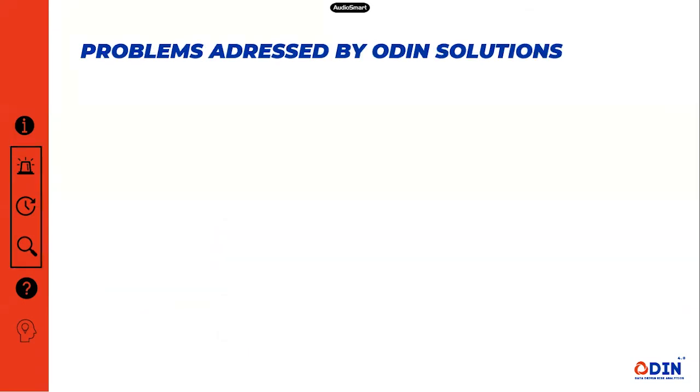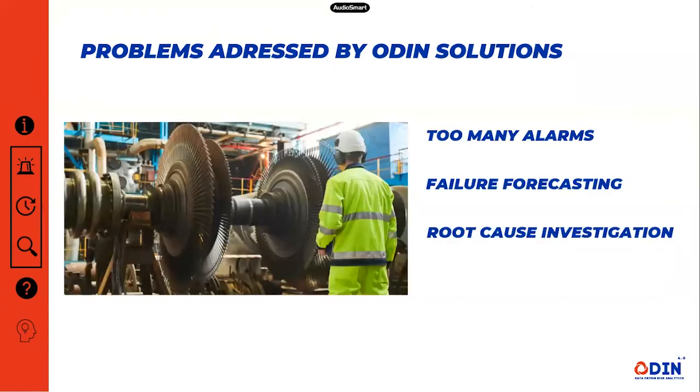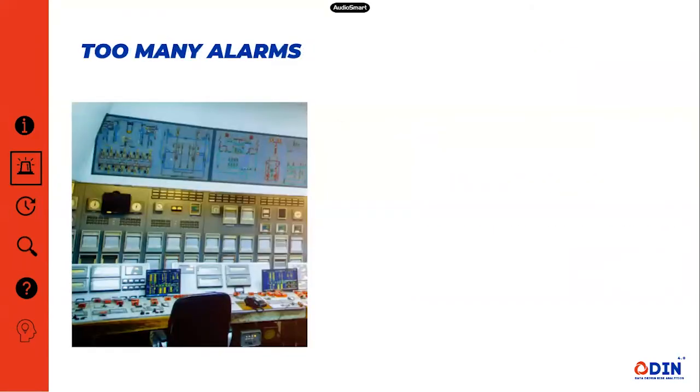Now let's have a look at the problems we want to address together with our Odin solutions. Starting off with the too many alarms problem. Plant operators are equipped with a large set of instrumentation and many control screens. More often than not, the operators have too much information and too many alarms. What tools do we use to increase the quality of alarms?